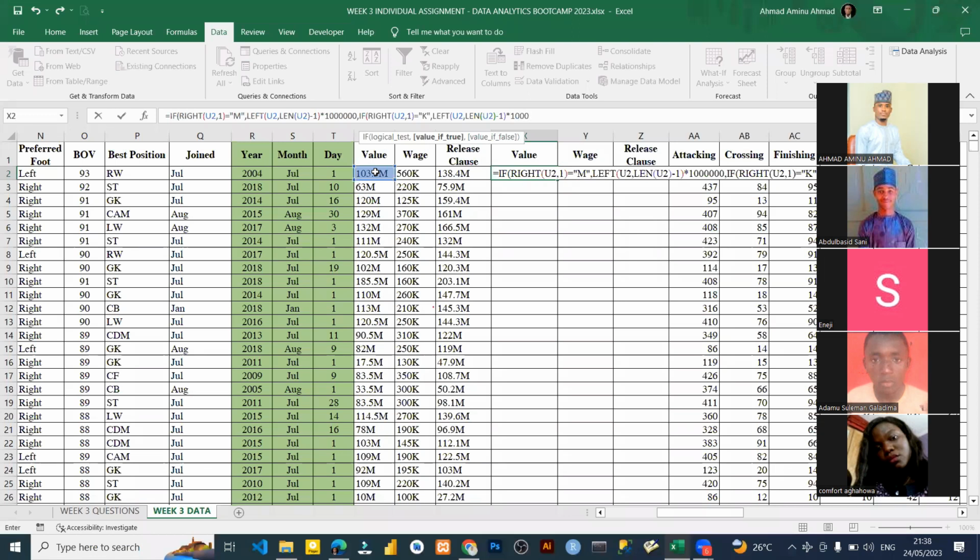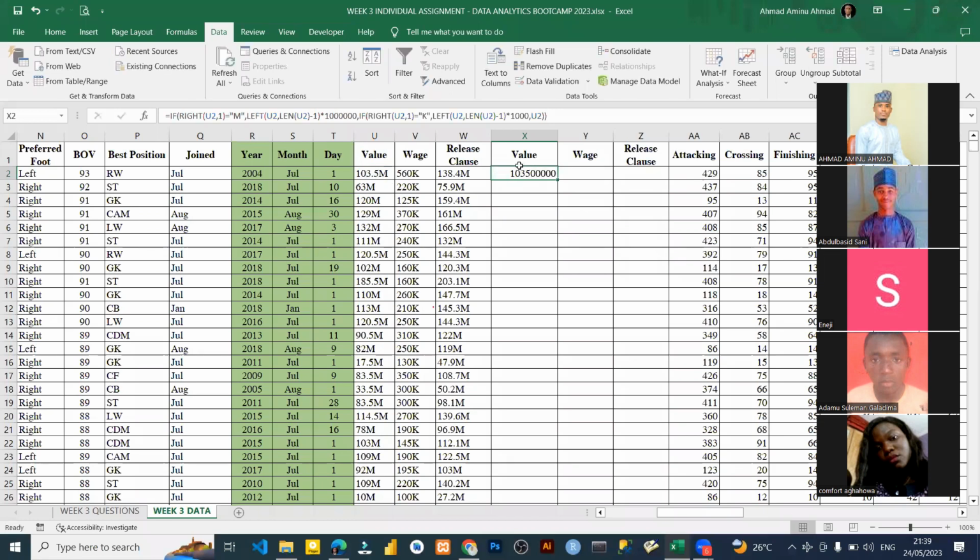Then what are we going to do? Comma, if all the conditions are false, what do we want to see? We want to return the U2. So I'm just going to say U2. That means if it is not M and it is not K, maybe it's 0 or it's something else, I just want to return that particular value. If it is 0, I want to return the 0. So all I need to do is to close 2 brackets because I opened the bracket for the left and I opened the first bracket for the if. So I have to close these 2 brackets at the end and I will press enter.